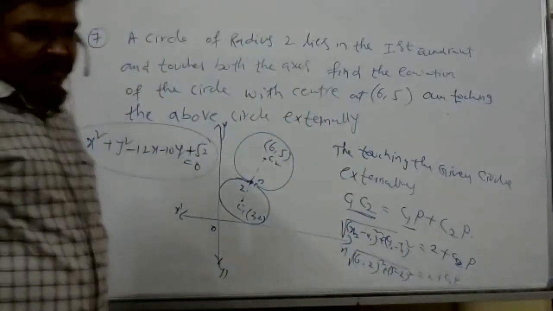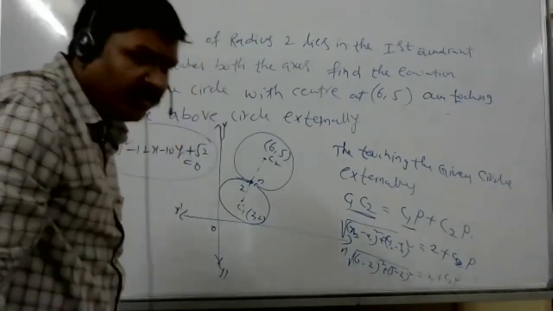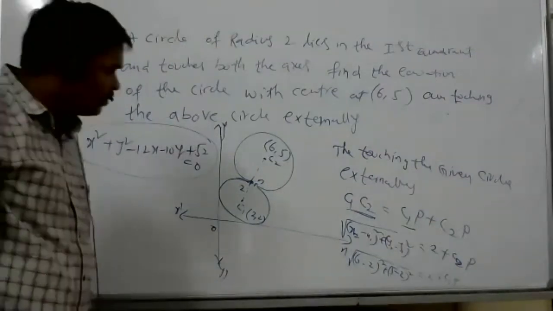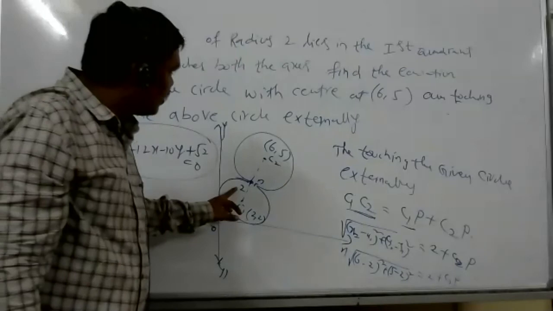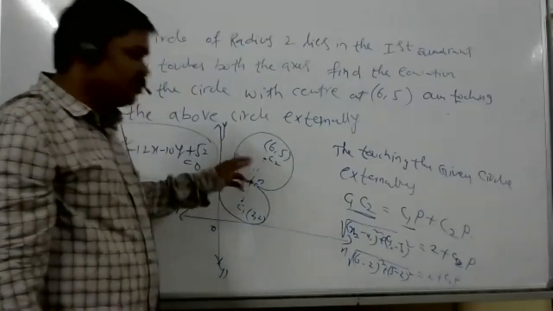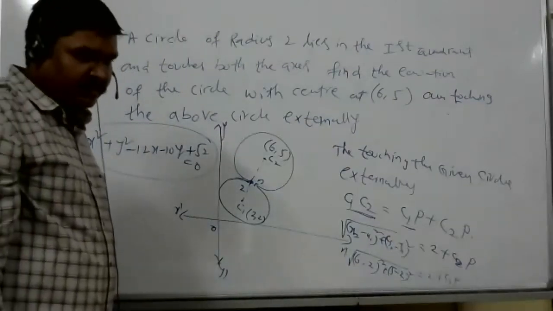So what I'm asking is, is it correct that we find it with the section formula? Correct only. But we don't know the ratios. The ratio is not there, no? We can take it as 2 is to K, no? 2 is to K. Okay. C1P is 2.